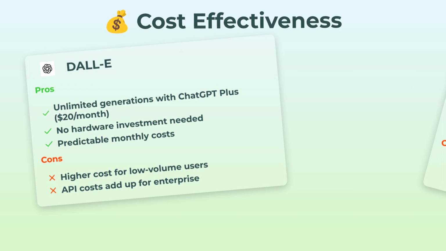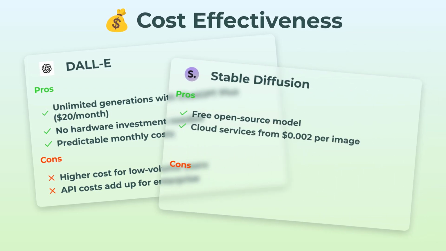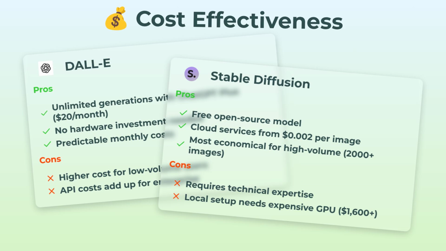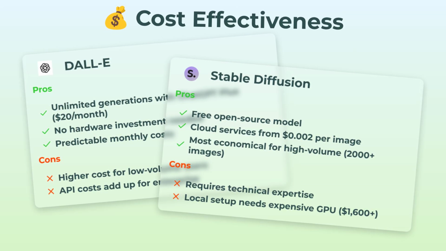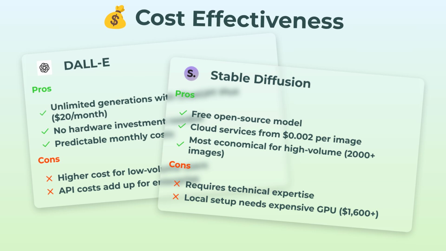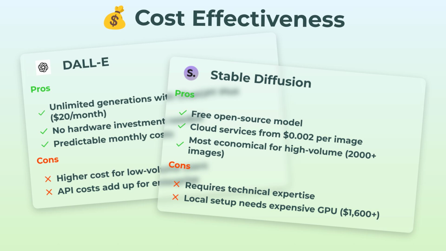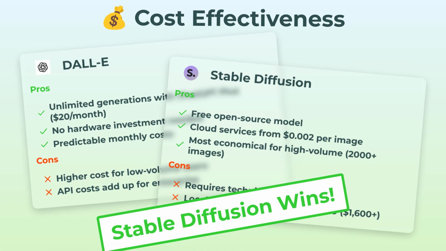Now, switch to Stable Diffusion, and it's literally free if you run it yourself. You can use cloud services that barely cost anything per image. And seriously, if you're pumping out thousands of images, it's hands down the most economical. That being said, doing it locally means you kind of need a beast GPU, which is a big upfront investment unless you already have one. So who wins here? Stable Diffusion definitely edges it out for hardcore users and anyone comfy with the techie side.